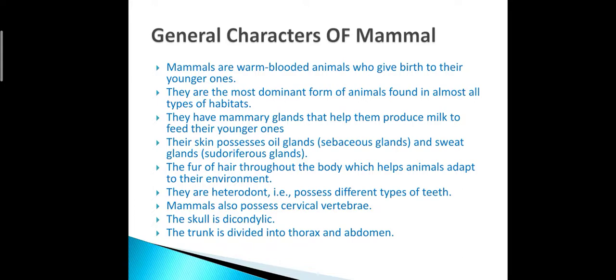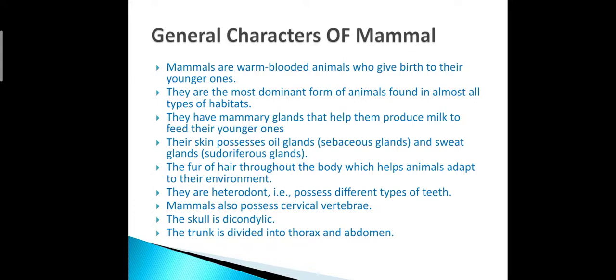Mammals is our class. Which animals are included in mammals? The mammals where the mammary gland is present, and the mammary gland is a modified sweat gland, specially developed to nourish the young one. These are also homeothermic, meaning they maintain their body temperature with respect to environment temperature, and give birth to their young ones.